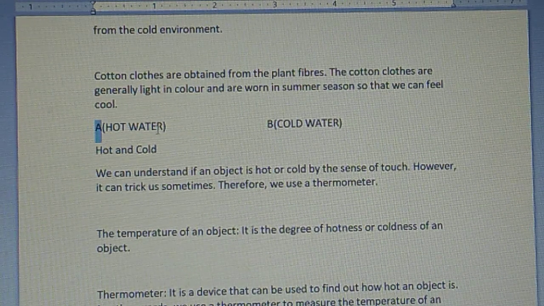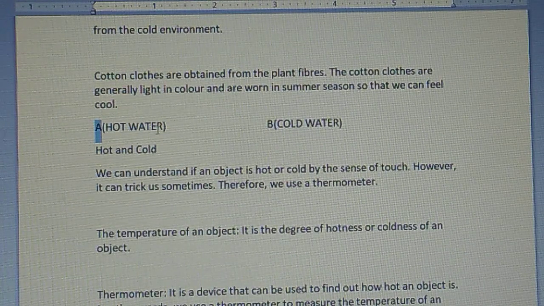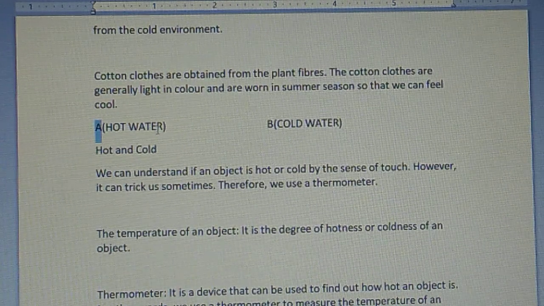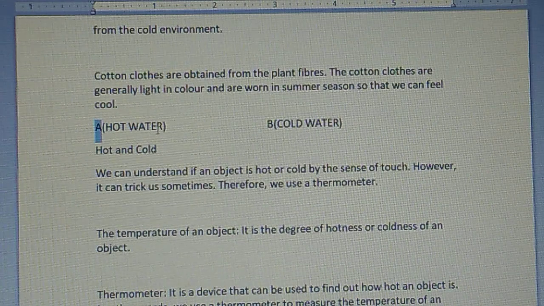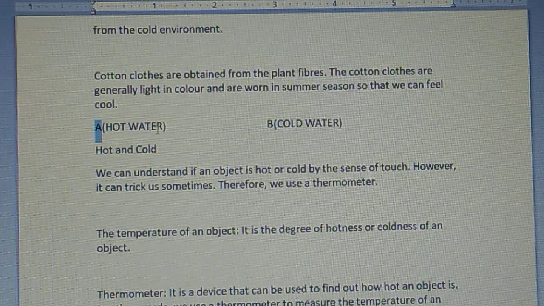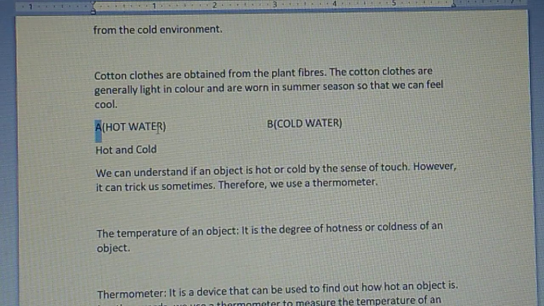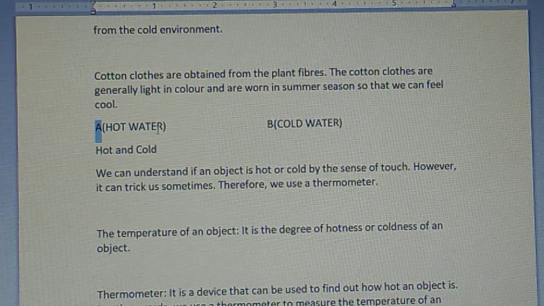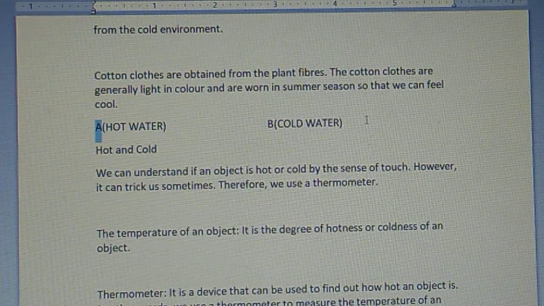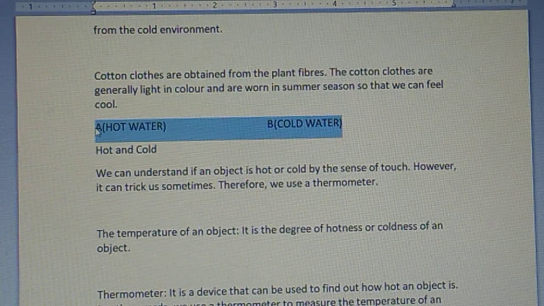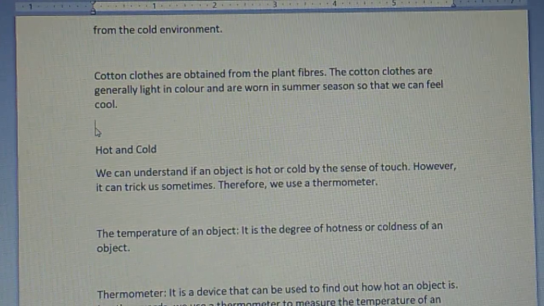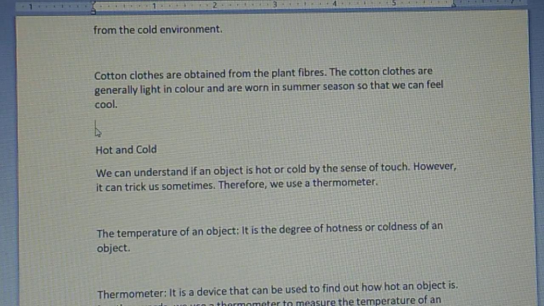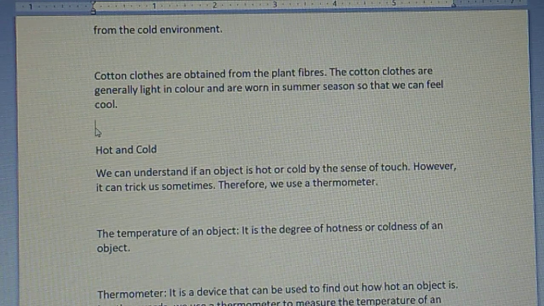In the same way, when your right hand goes into the hot water, you will feel that the heat is coming towards your body. So what I mean to say is that heat can travel, or you can say that heat is transmitted from one point to another with the help of these objects. In this example, your hands are the medium, but sometimes whatever you have around you will become the medium for the heat to travel.